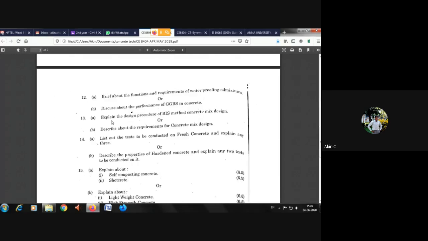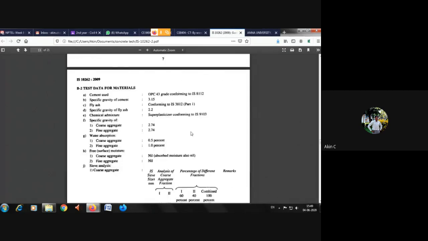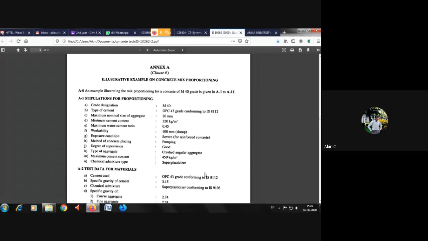So okay, you can answer those questions, and you are also supported by the Spectrum question bank book for all subjects. So kindly go through those subjects. These are the 2 marks questions which you can also refer to. If you don't have any idea about your answers, you can directly go to your IS 10262 and refer to those questions. Otherwise, if they ask a 13 mark question, you can also directly see what steps are available for your answers. So these are all the steps. Even if they ask you a problem, you can answer all those problems. It starts from here.